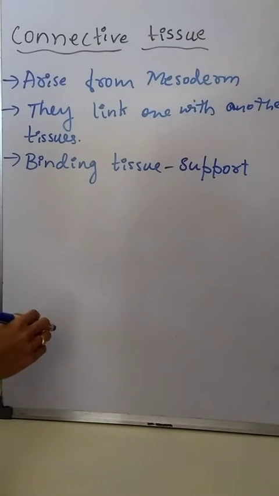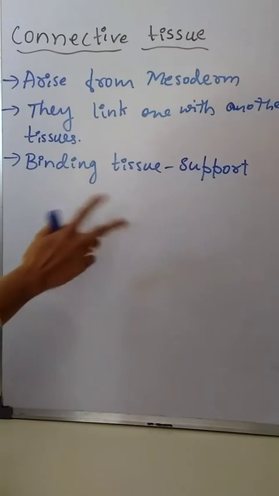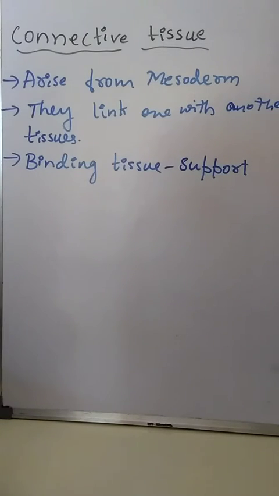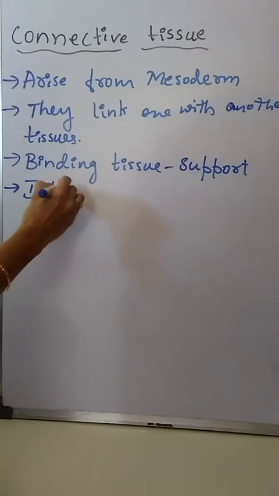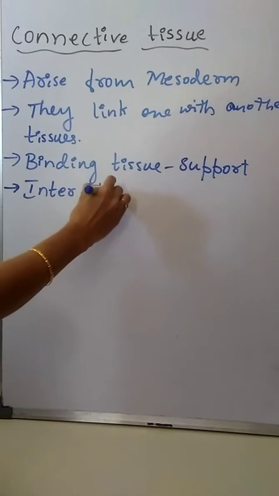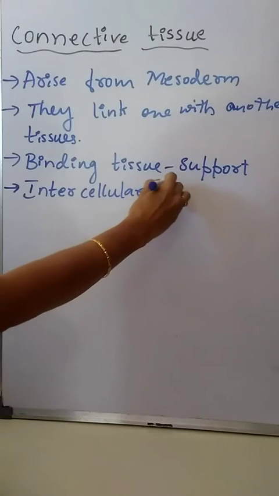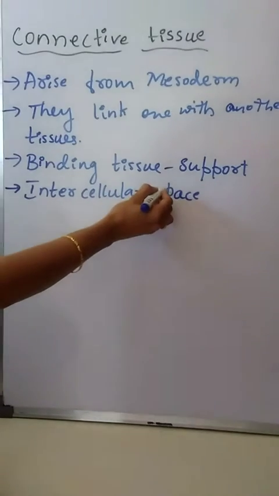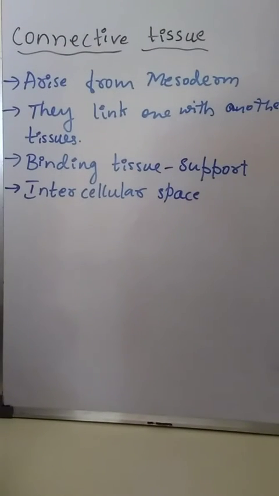Intercellular space means the space present between two cells. Inter means in between. Intracellular, I-N-T-R-A, means the space present within the cell.